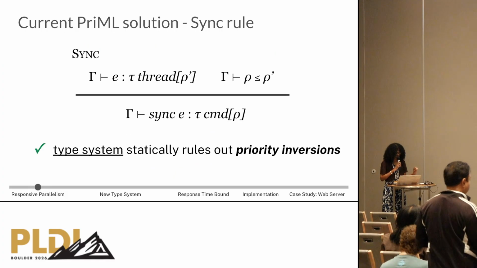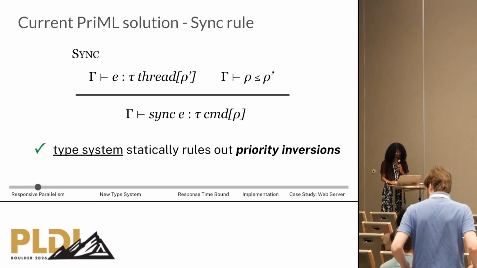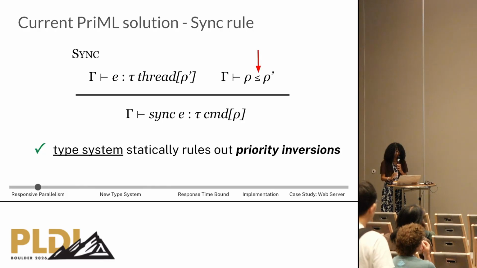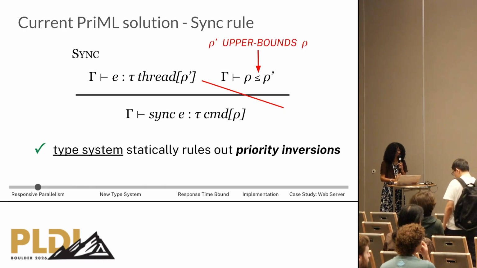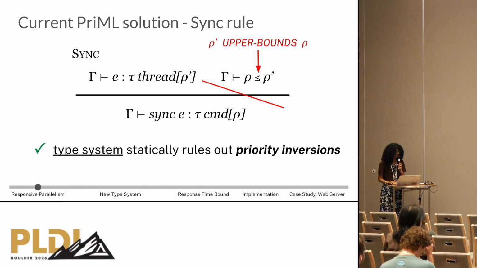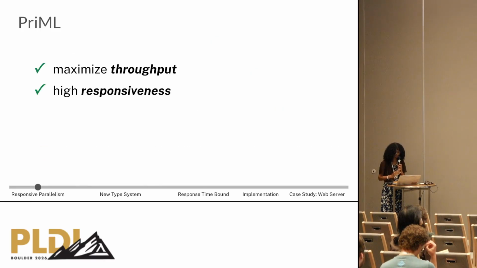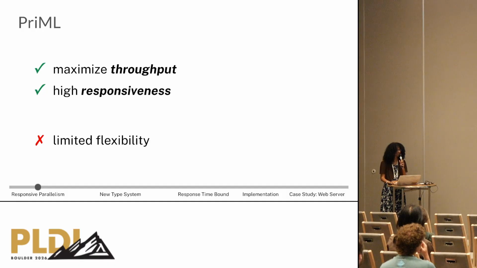PriML currently uses its type system to statically rule out priority inversions. We have the sync rule, simplified for clarity. We have that the priority of the thread we sync on upper bounds the priority of our current thread. So PriML threads are safe from priority inversions. PriML combines cooperative and competitive multithreading into responsive parallelism, and it has all the benefits of both. Almost. Right now, PriML is limited and inflexible, and we'll see why.